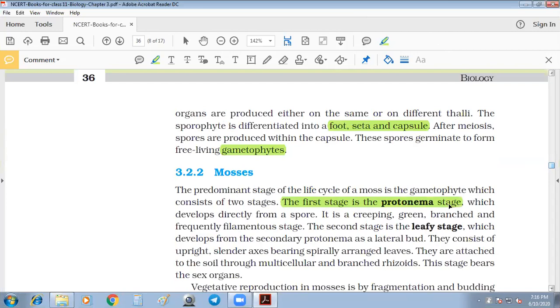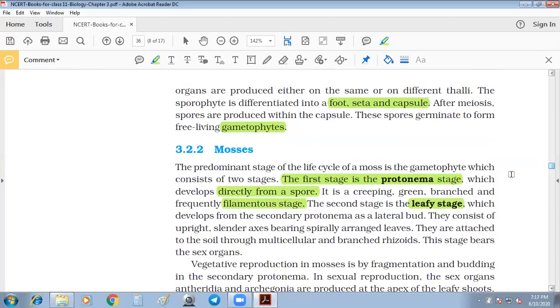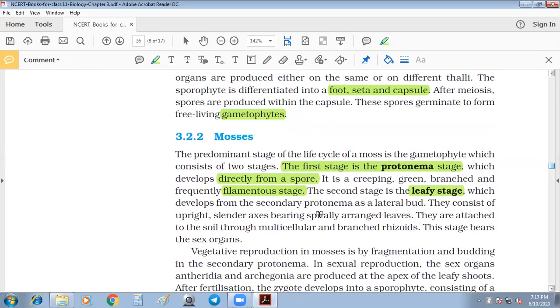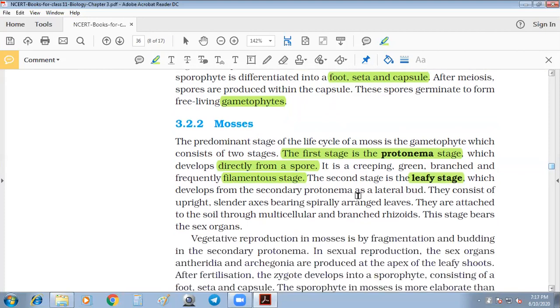So in this protonema stage, the plant is directly developed from the spores. It is creeping, green, branched, and frequently filamentous, like branching filaments. The second stage is called the leafy stage, which develops from the secondary protonema stage as a lateral bud.